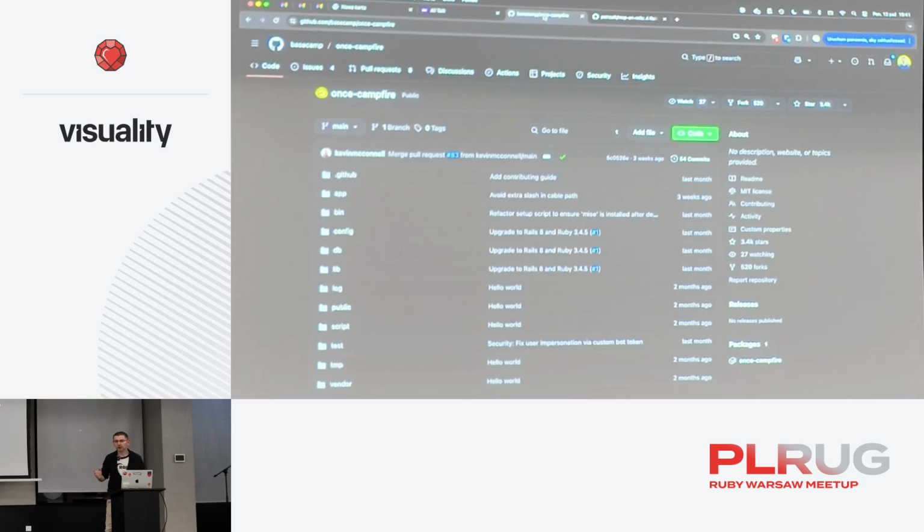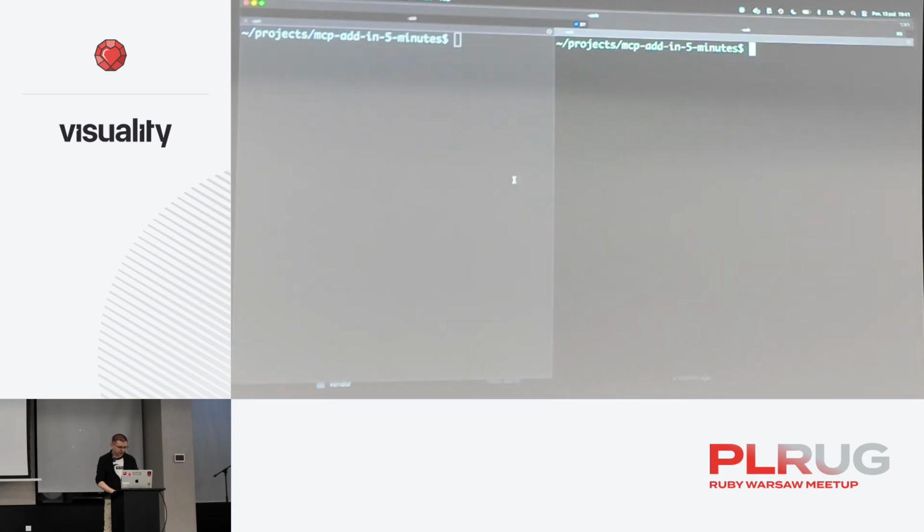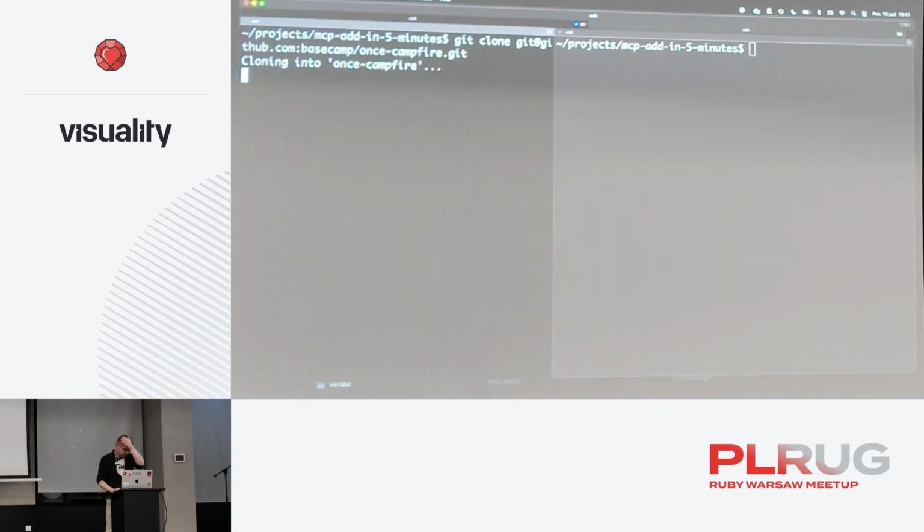So I figured, if I'm about to convince someone that I can add MCP capabilities to any application, then I can take any application, but this is a mature application, therefore legacy, and I can download it and add MCP to that. So let's do that. Let's clone this application.